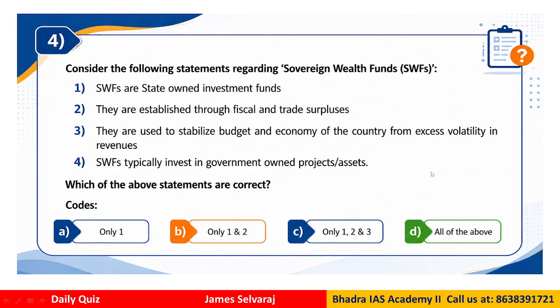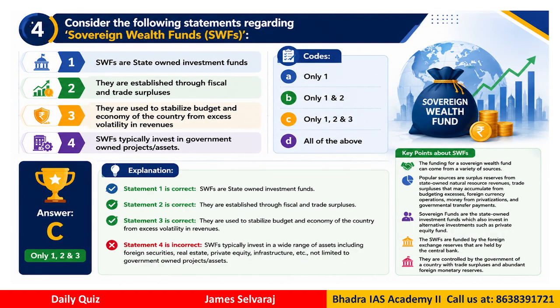These are very much in the context of financial market related topics. So, if we look at the solution, the correct answer will be C, that is 1, 2 and 3. Why? Because sovereign wealth funds do not only invest in government projects or government assets, they invest in a wide range of assets including foreign security, real estate, private equity, infrastructure, etc. Therefore, saying they are restricted only to government owned projects is not correct.